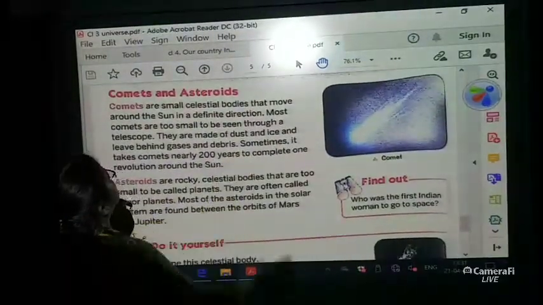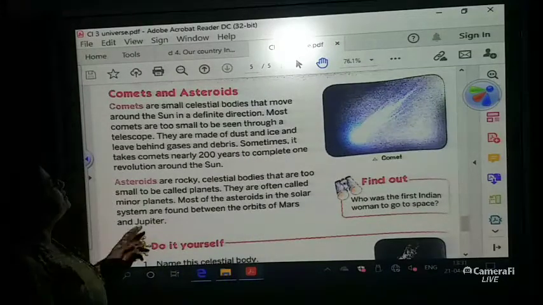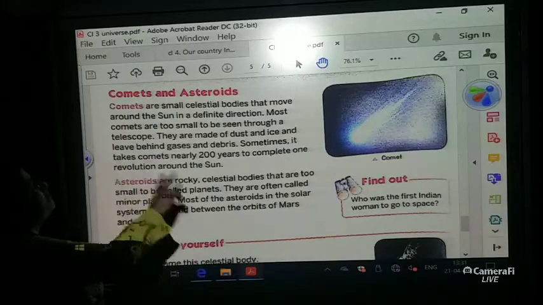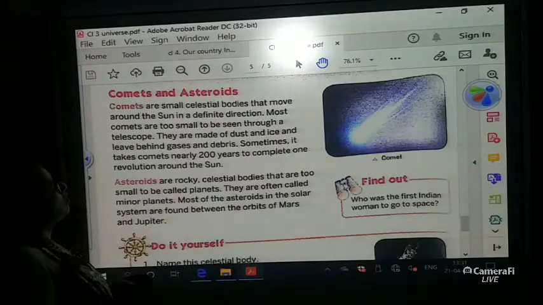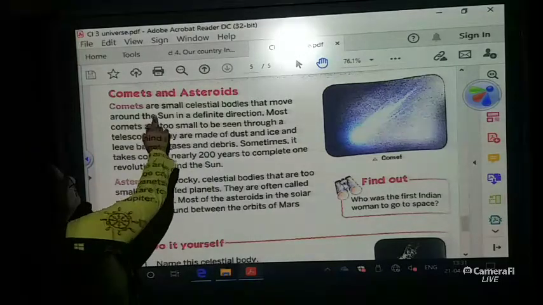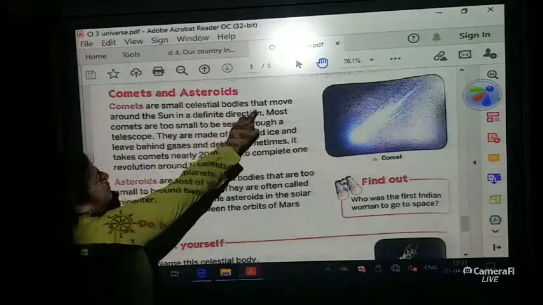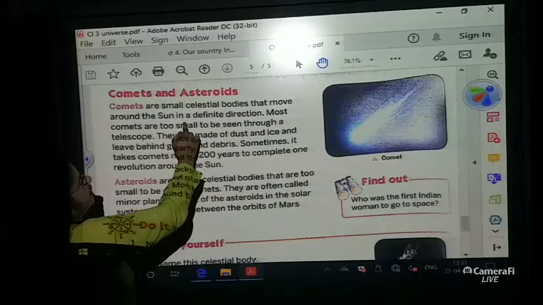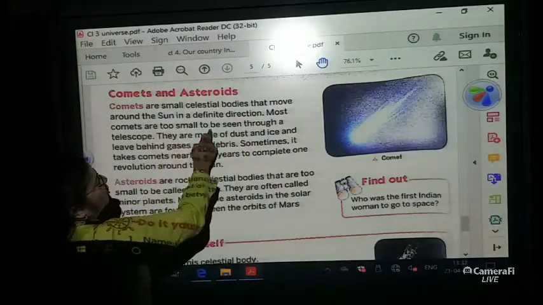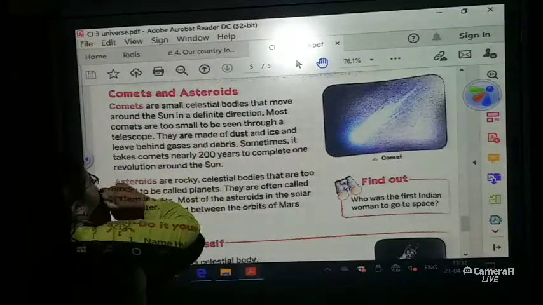Now what we have is the comets and the asteroids. These are also celestial bodies which we find. Now what is the difference between an asteroid and a comet? We will come to know about it in this paragraph. Comets are small celestial bodies that move around the sun in a definite direction. Most comets are too small to be seen through a telescope.